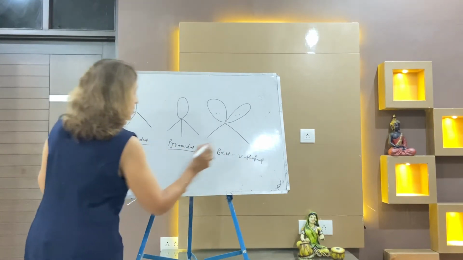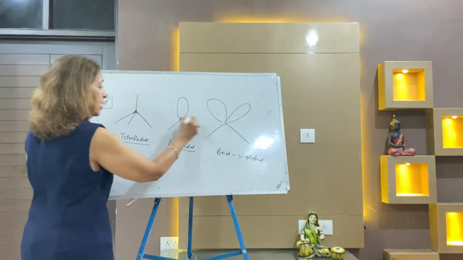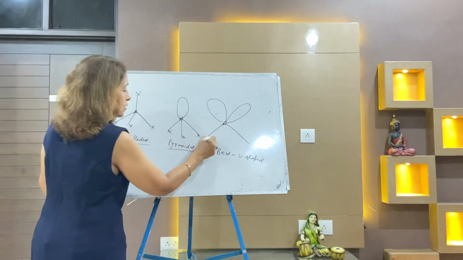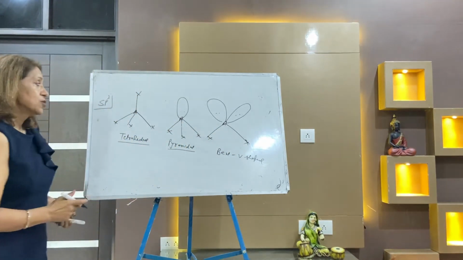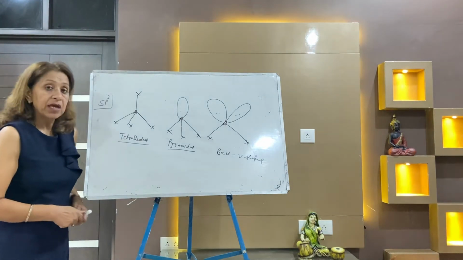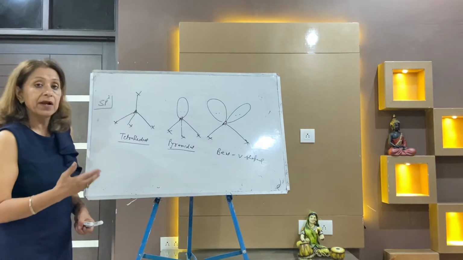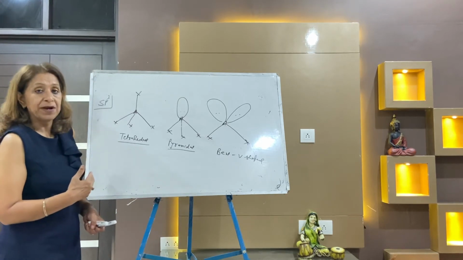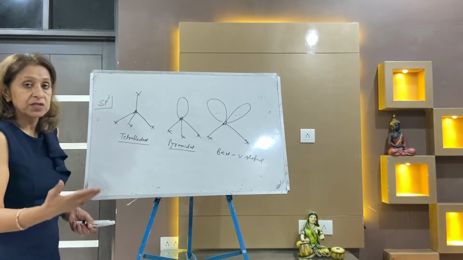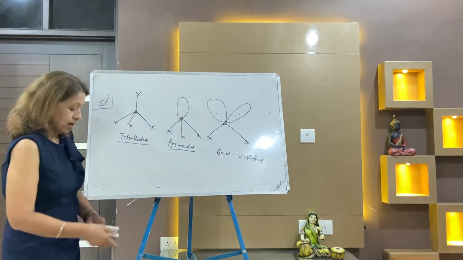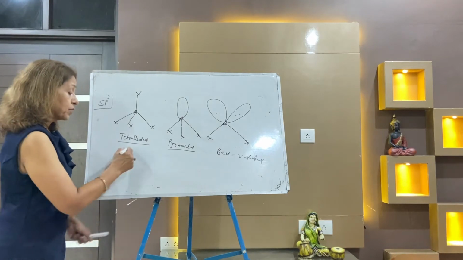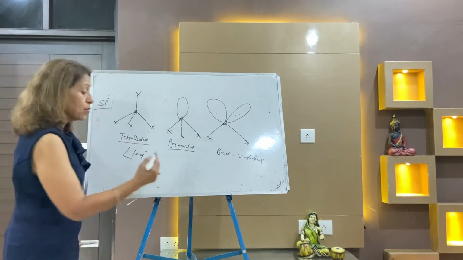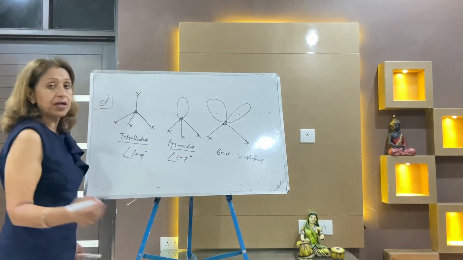Bent V shaped. This is your central atom A. This is your X, the surrounding atoms. Same way you can write in other cases. So you may write when there is sp3 either tetrahedral, pyramidal or bent V shape. When there is a presence of lone pair in the tetrahedral geometry, when the number of lone pair increases, bond angle decreases. Its angle is 109 degree. Because the lone pair repels the bond pair and the bond pair comes closer. Angle is 107 degree.